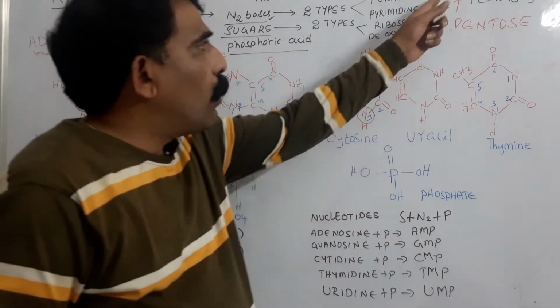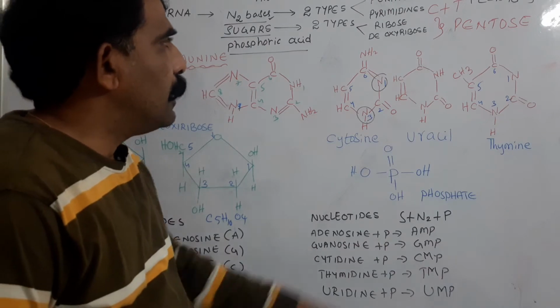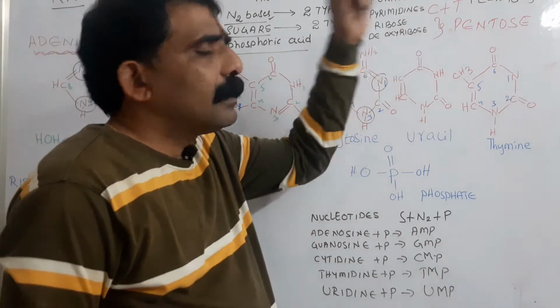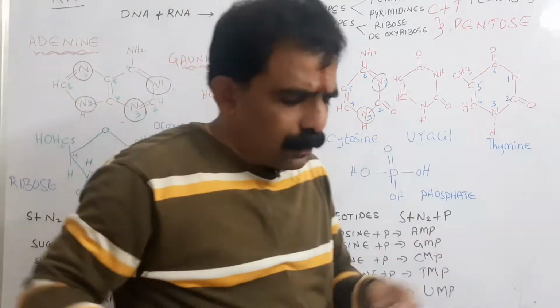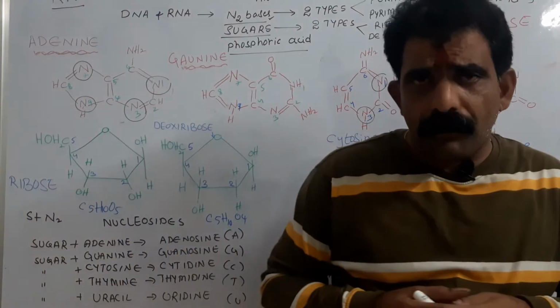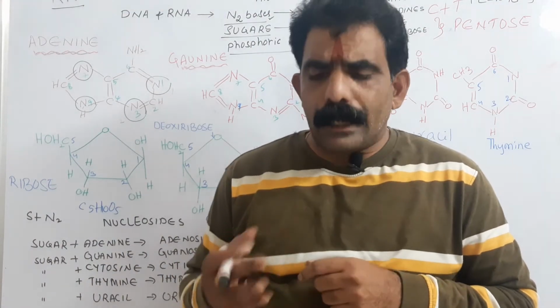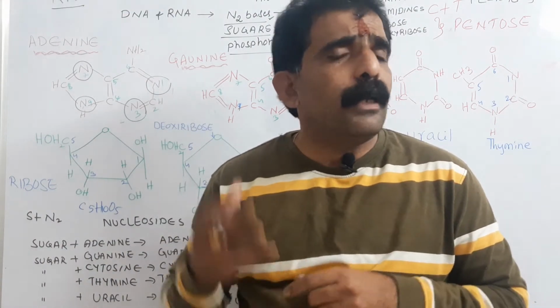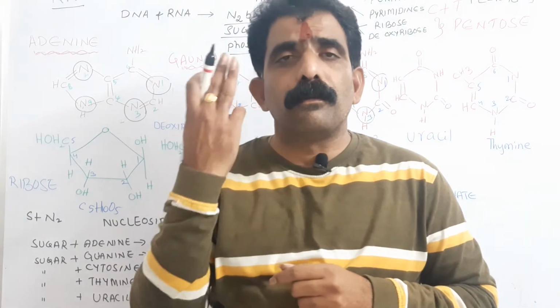Adenine and guanine are called purines, whereas cytosine and thymine are called pyrimidines. In nature, 5 types of nitrogen bases are there: adenine, guanine, cytosine, thymine, uracil. But each nucleic acid consists of 4 types.